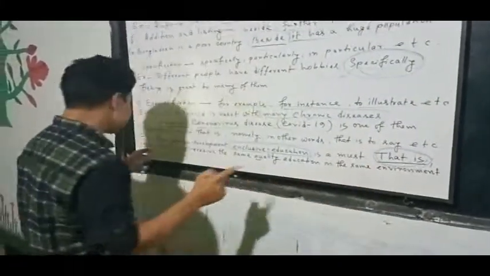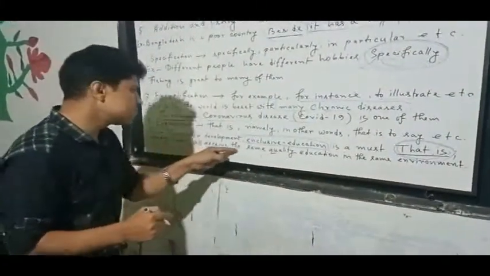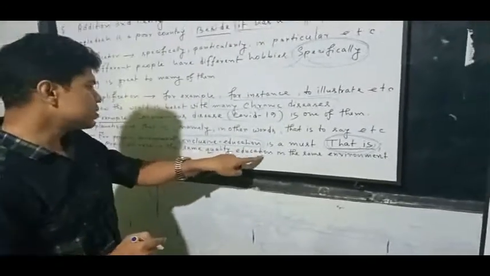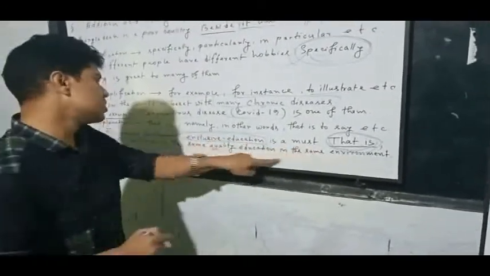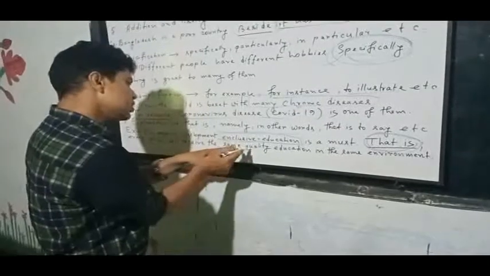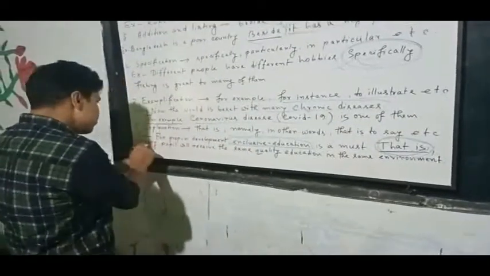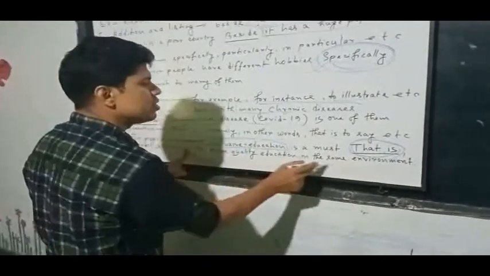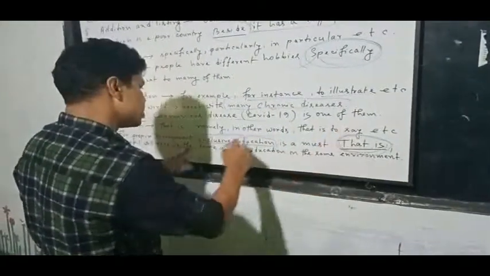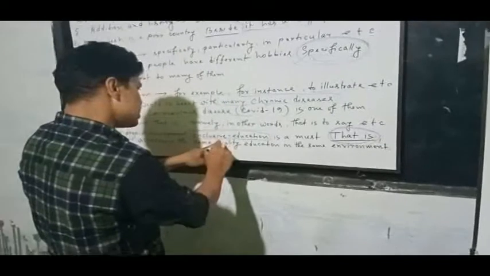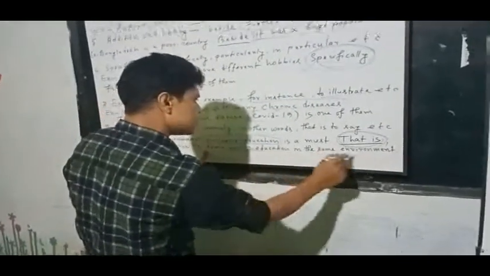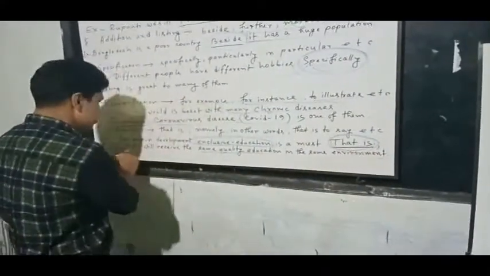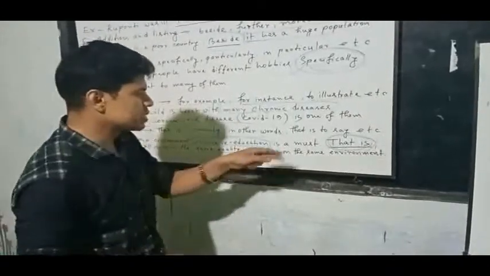You see, that is, every people will receive the same quality education in the same environment. So inclusive education will go for a state where every people will receive the same quality of education in the same environment. So this will be the detail of this part.